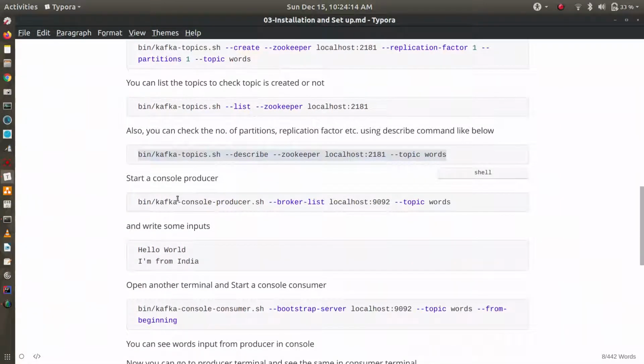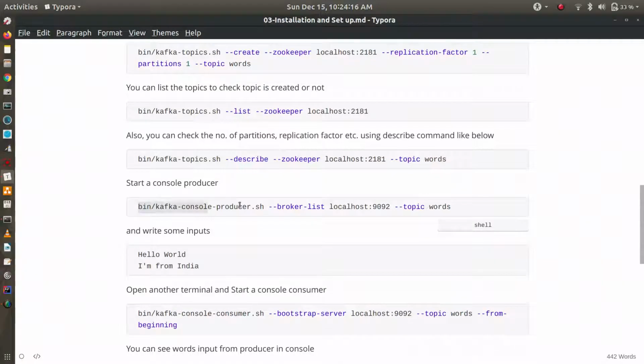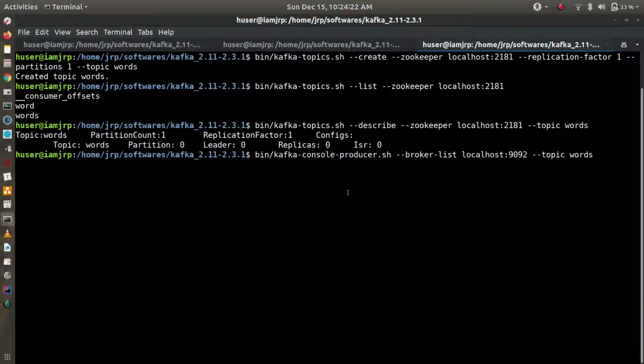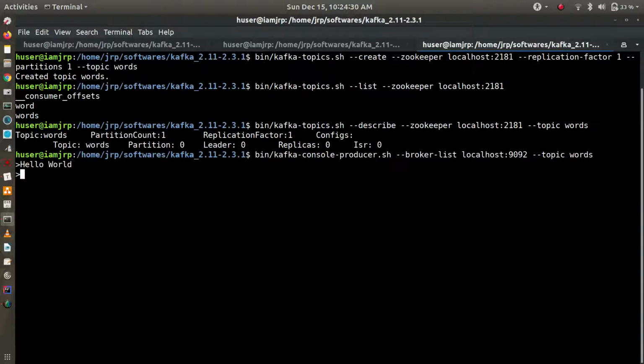Then we can start a producer. Let's publish some data to that topic. You can see the topic is words. Let's publish something, for example, hello world, I am from India.